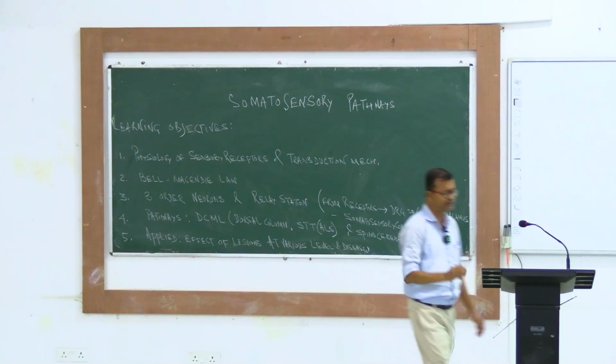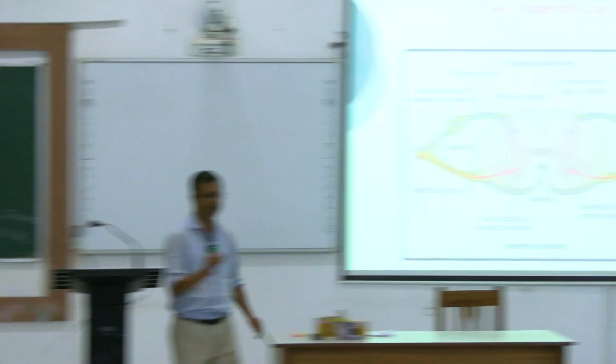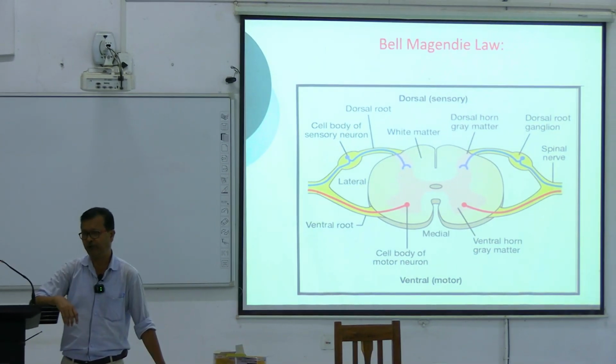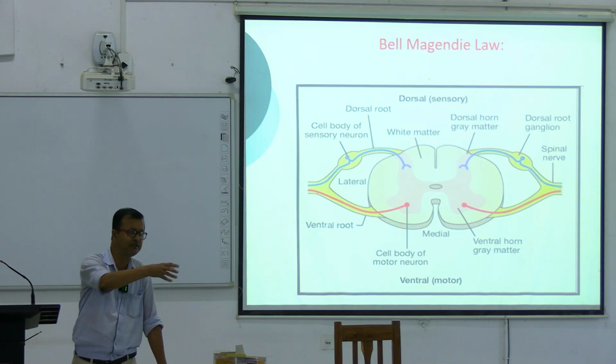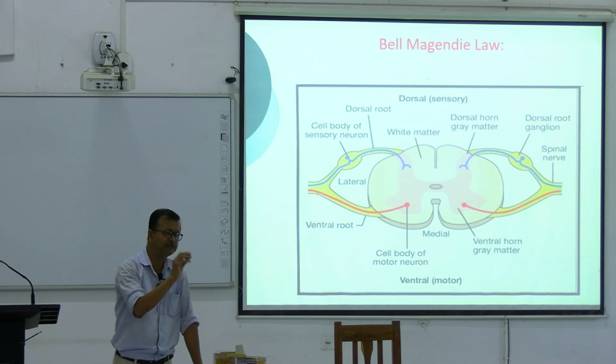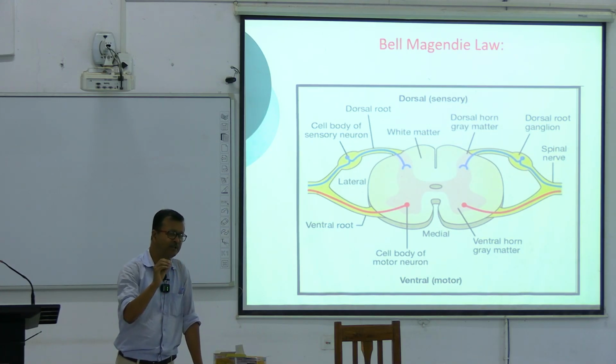Now, to some extent you should be familiar with the different types of sensory receptors. Can you name some receptors available in the body, for pressure, for fine touch, which you have done in practical?